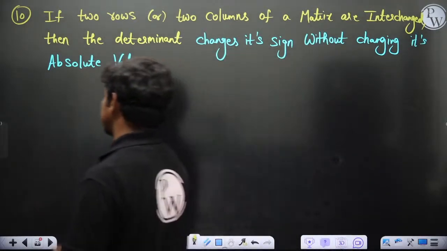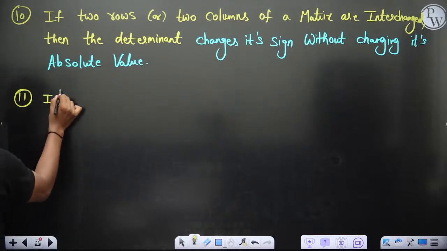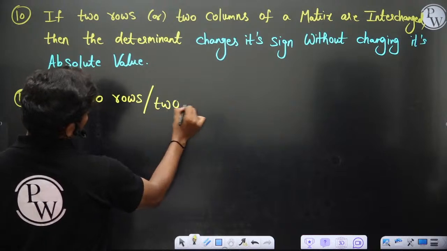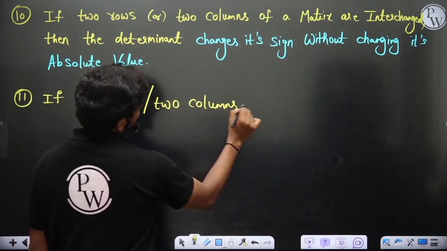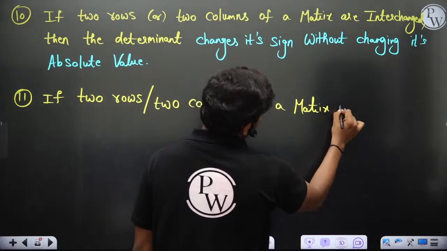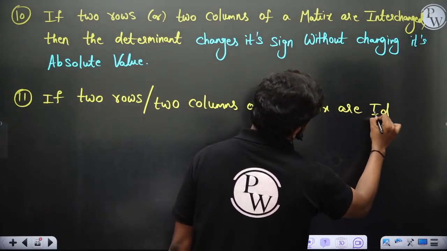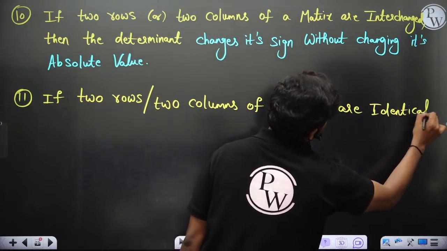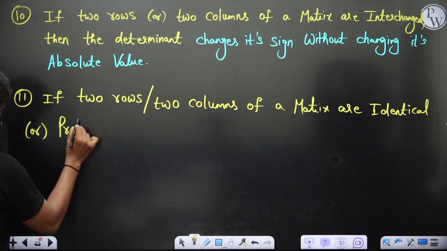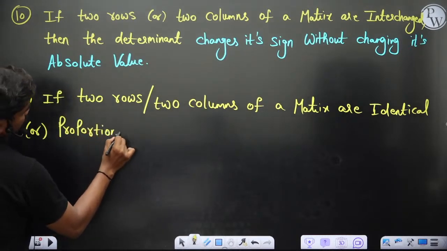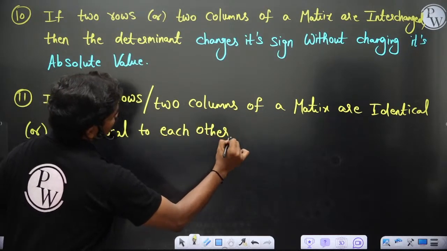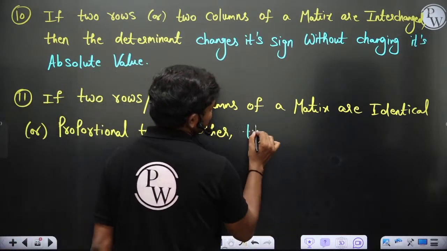So next, 11th, I would like to say, if two rows or two columns of a matrix are identical or proportional to each other, then the determinant is 0.